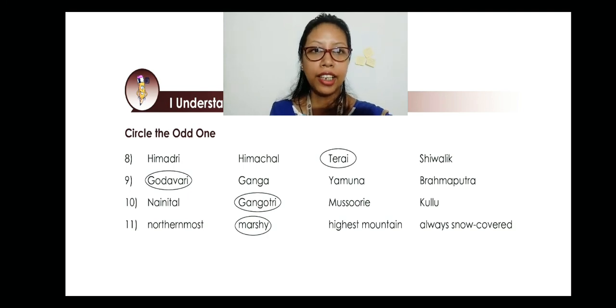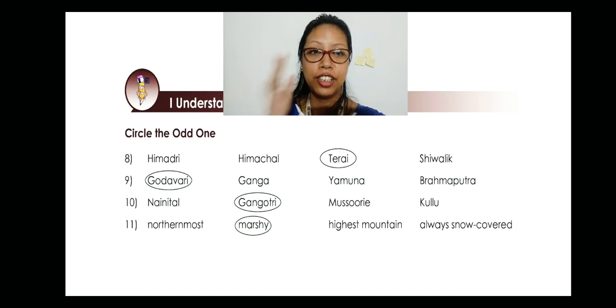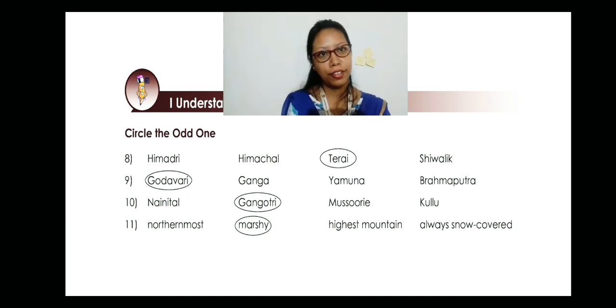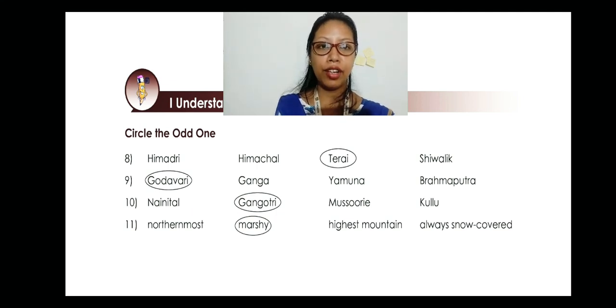Then we have number 9. Godavari, Ganga, Yamuna, Brahmaputra. Now Ganga, Yamuna and Brahmaputra are the rivers that come from the Himalaya. Godavari does not come from Himalaya. Then number 10 is Nainital, Gangotri, Mussoorie, Kulu. Nainital is a hill station, Mussoorie is a hill station, Kulu is a hill station, and Gangotri is the source of Ganga. Then we have number 11.